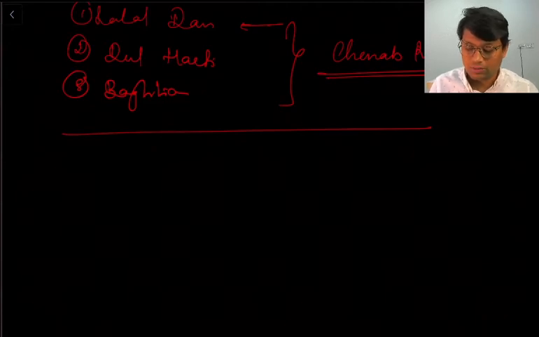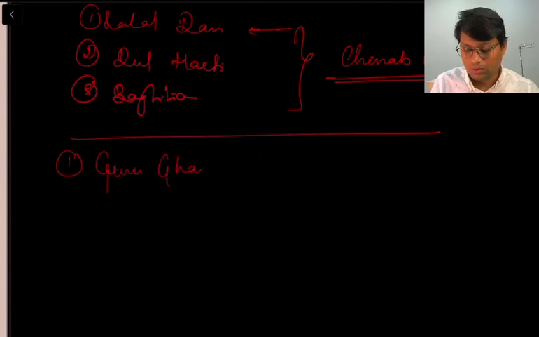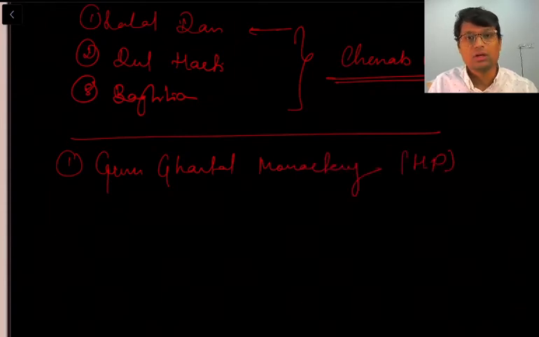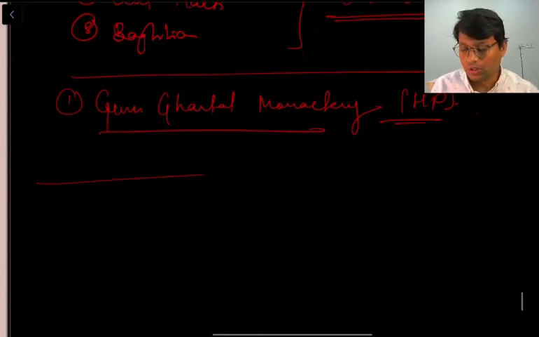Now let us see how it is culturally significant. So there is one Guru Ghantal monastery. This monastery is in Himachal Pradesh, which is along the Chenab river. This particular monastery sits by the river Chenab. So that was all about the Chenab river.